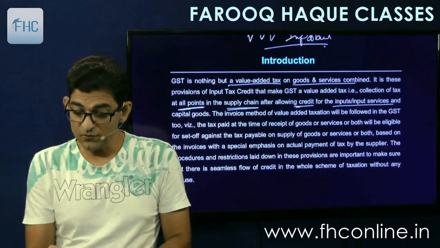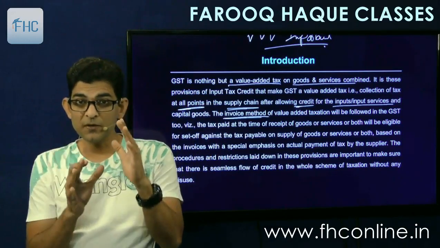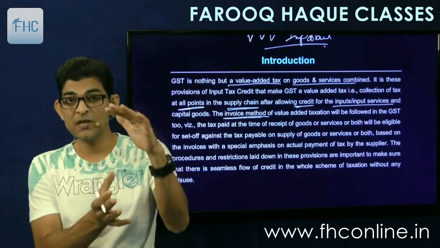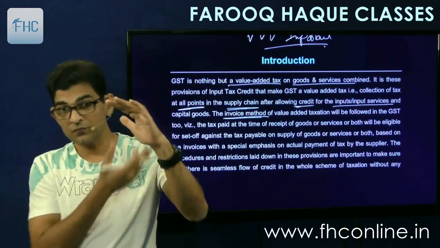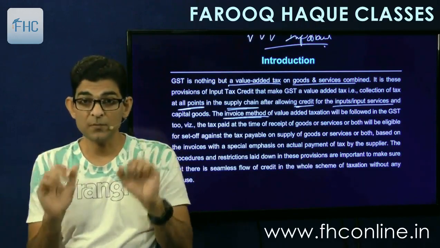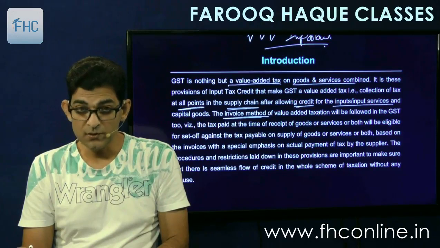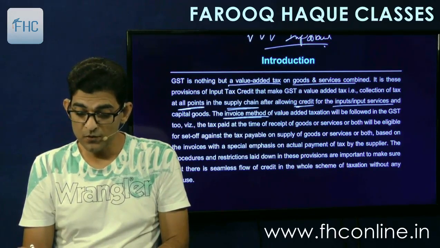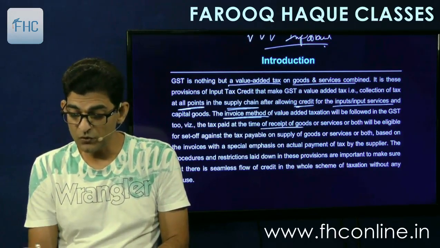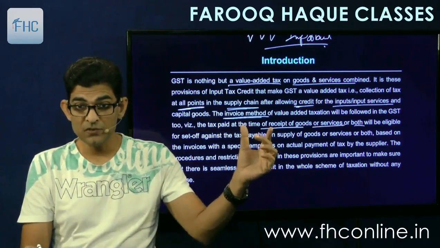The invoice method, now this is also called the invoice method. The credit method is also called the invoice method. You apply tax on full sale price, and then set off the earlier tax. So this calculation method is called the invoice method of value added taxation, which will be followed in GST, with the tax paid at the time of receipt of goods or services or both. So this is called inputs. Tax paid at the time of receipt of goods means which goods?